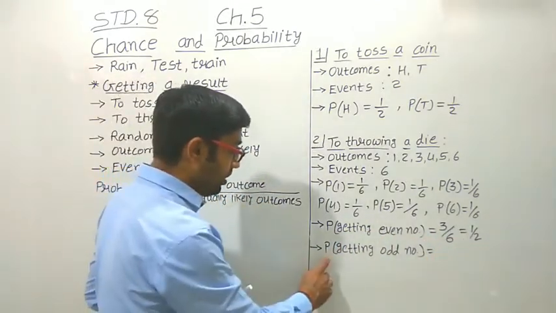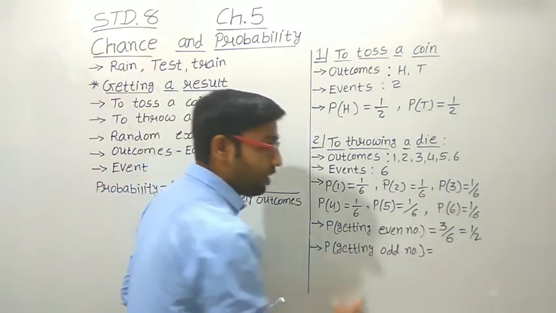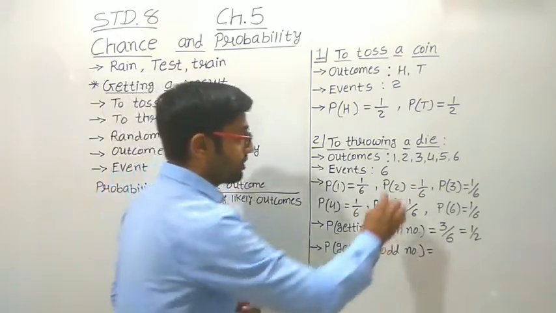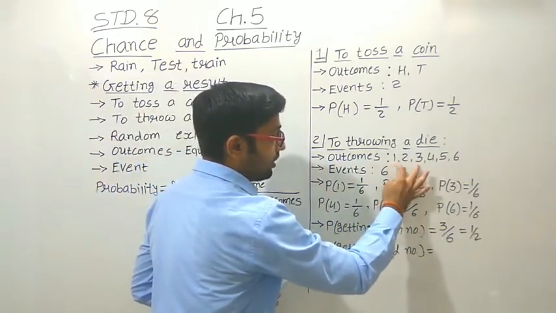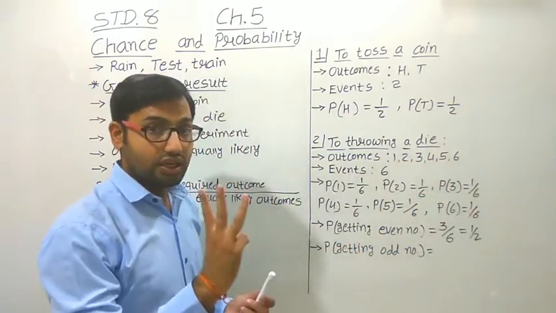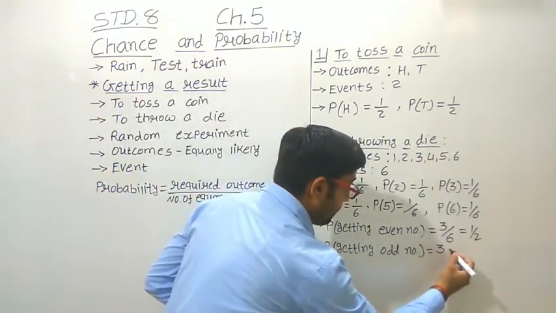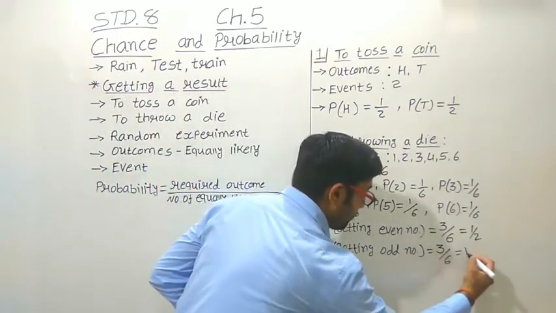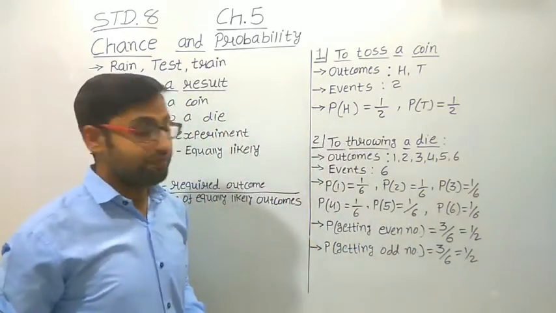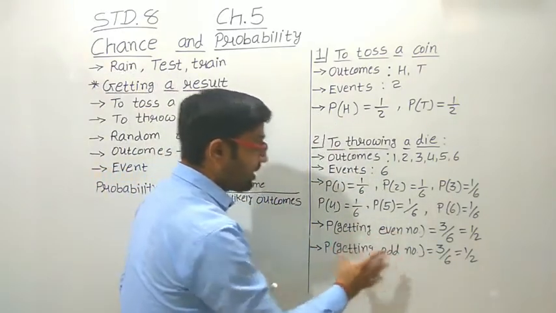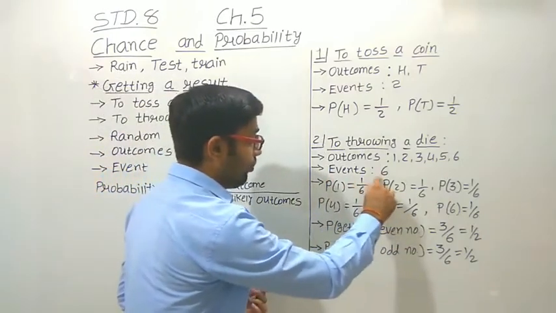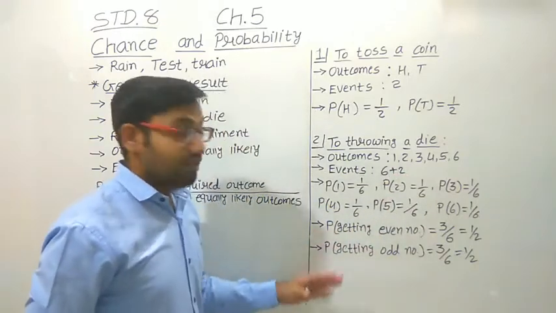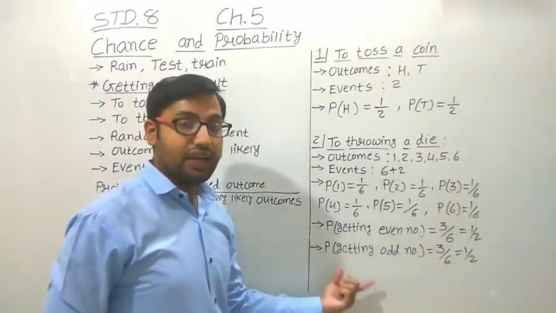In the same way, think about the event of getting an odd number. How many odd numbers are there in the outcomes? 1, 3 and 5. 3 outcomes are odd numbers, and the total outcomes are 6. So here also we get the probability 1 upon 2. So 2 more events are added here. We wrote down only 6 events, but these 2 events are also added. In the same way, many more events we can get here.